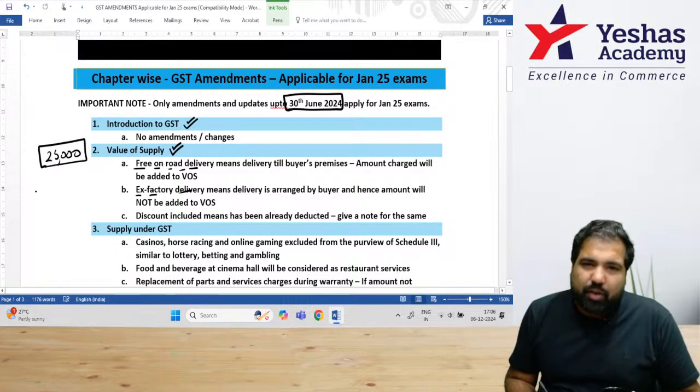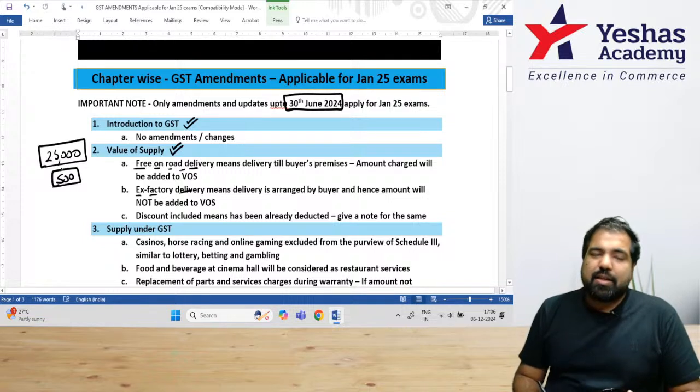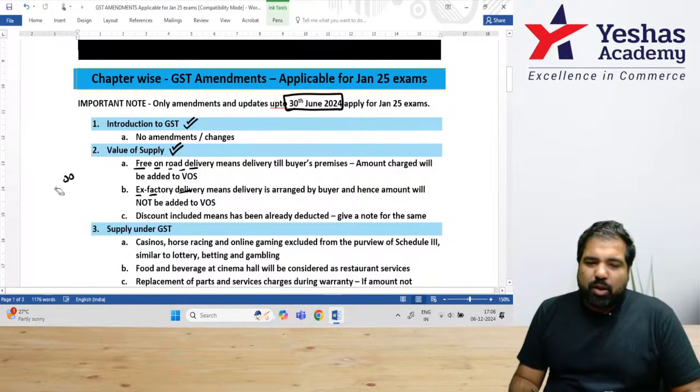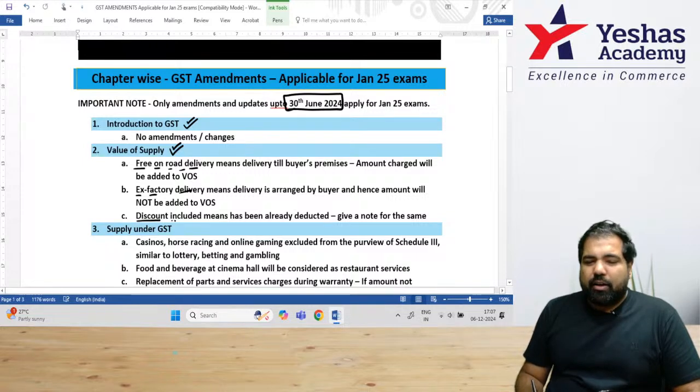And if you arrange for the transport, then separately, let's say 500 rupees for transport, those are two different supplies. That's why I'm just talking about it. In the exam, it depends on what they will ask. My intuition is that the common one is free on road, and that is what they will ask in the exam.